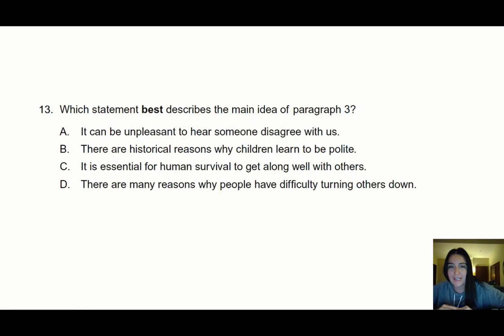Okay, number 13, last question. Which statement best describes the main idea of paragraph 3? So I'm a good test taker, so I'm going to go back and look at paragraph 3, and I'm going to reread it and determine what I think it is mostly about.